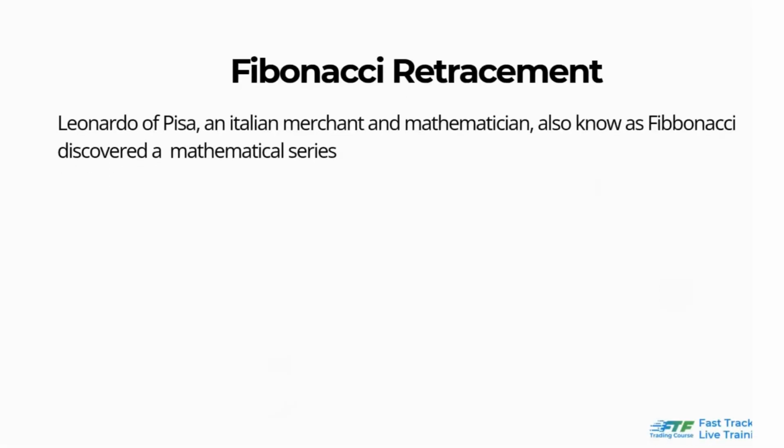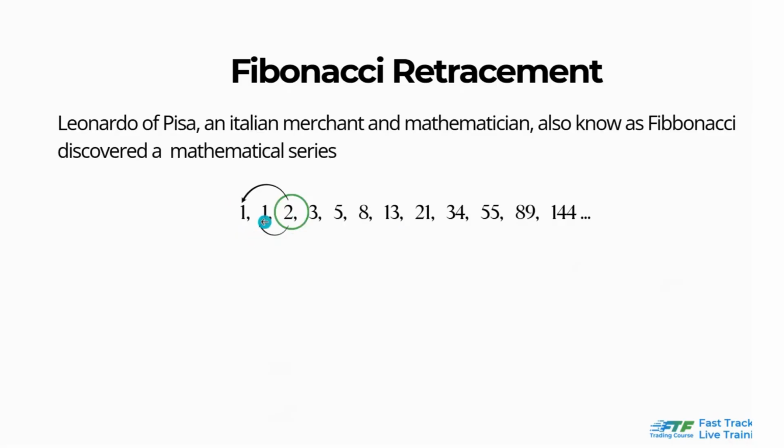So what do those numbers mean? This is the number series: 1, 1, 2, 3, 5, 8. It is also the same ratio that you can see in your face, in the petals of the flowers. It's all around in nature. But the most interesting part is if we add the first two numbers in the series, the result would be the succeeding number.